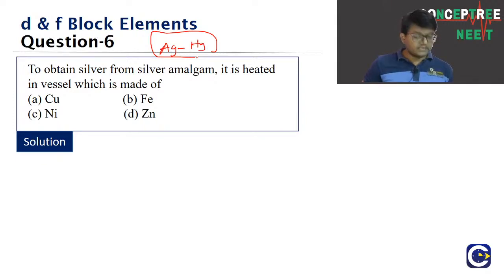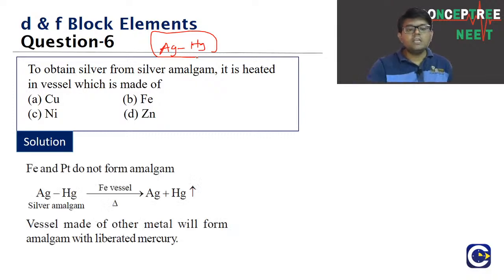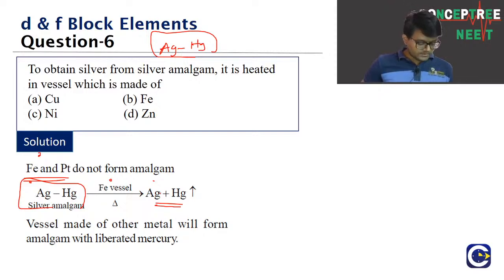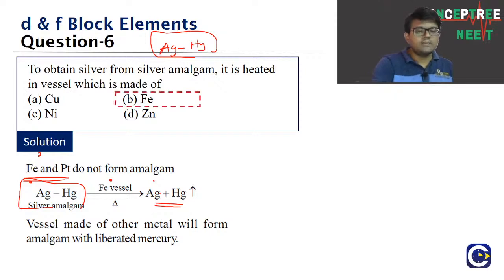So look at the question, guys. Question number 6. To obtain silver from silver amalgam, it is heated in a vessel which is made up of. Generally, metals like iron and platinum will not form amalgam. So if you heat silver amalgam in an iron vessel, you get silver. Check it, guys, the 6th one. We have to choose the metal that will not form the amalgam.